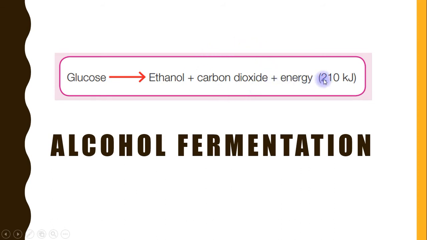The amount of energy produced is only 210 kilojoules. Please remember that. So the glucose is broken down without oxygen, and it is not complete, into ethanol plus carbon dioxide plus energy.